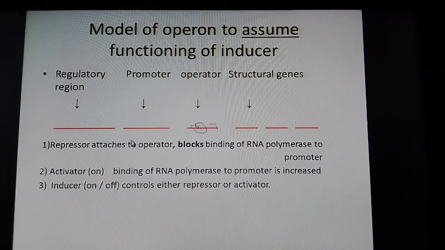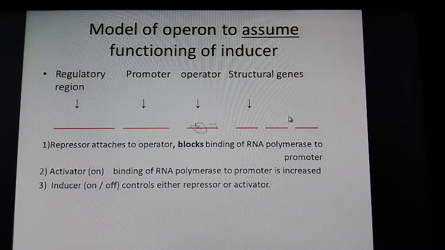Now here I take this opportunity to explain the structure of an operon, that is the complete length of the structural genes and some of the parts helpful for its activation: regulatory region, promoter region, operator region and structural regions.